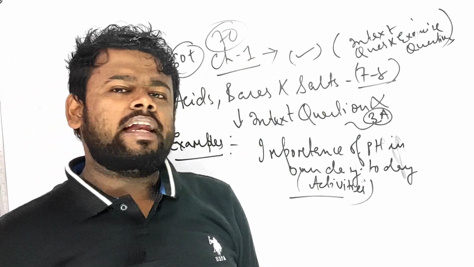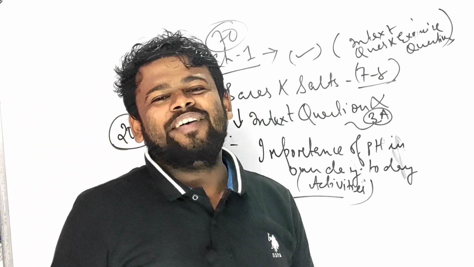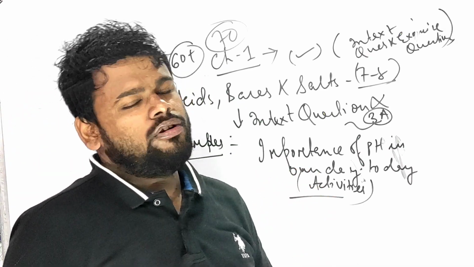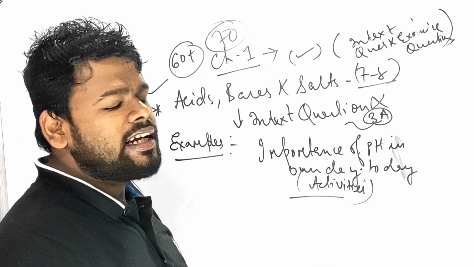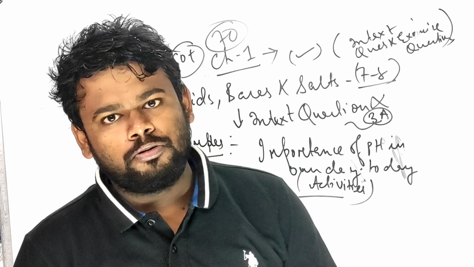Coming to chapter number 4, analytical chemistry. I would like to say that in analytical chemistry, you have to read everything. There are boxes, two long boxes are important, right? So you have to read it. Very important, logically I can say. In analytical chemistry, I cannot help you out.